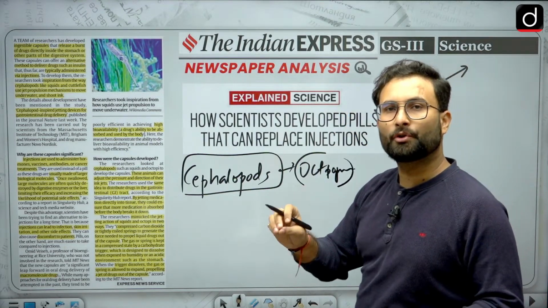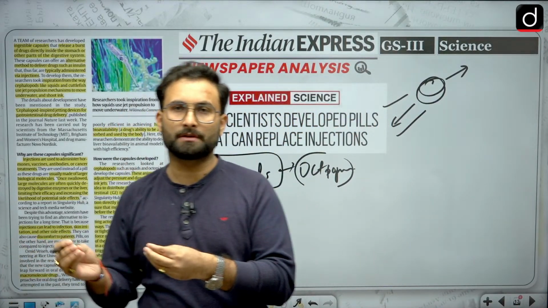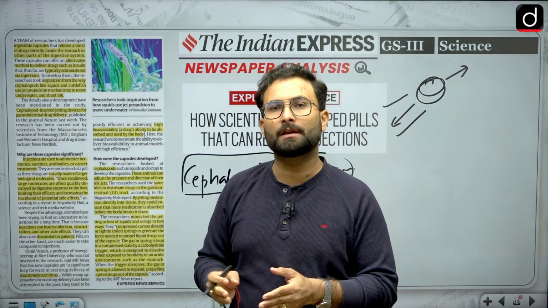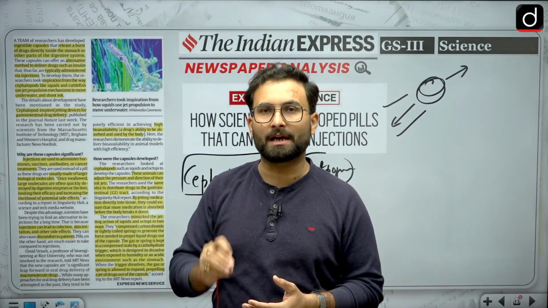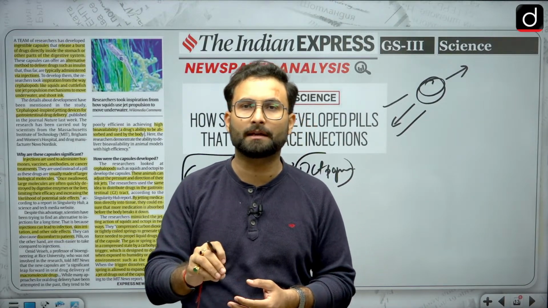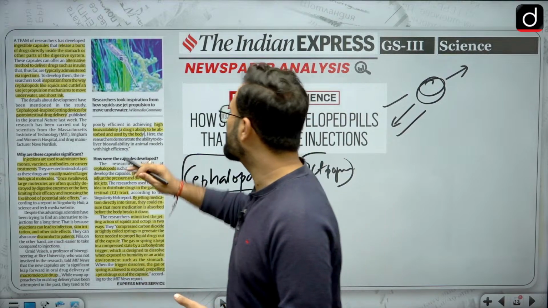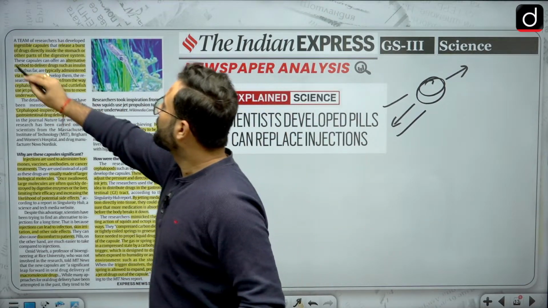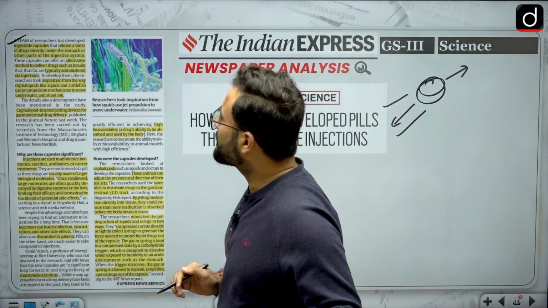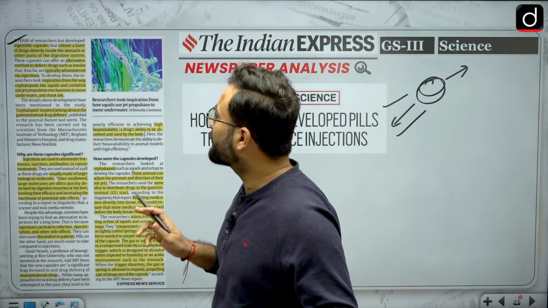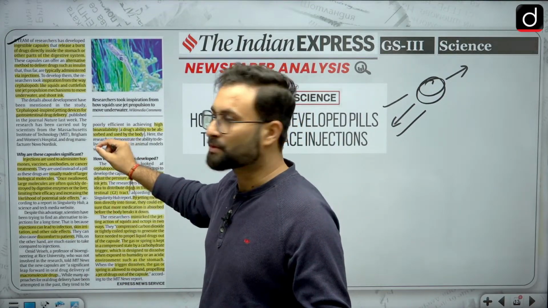That kind of theory they have decided to use in drugs, which you can take orally. Since they are used with jet propulsion, they will move directly at a faster pace and reach the targeted area, so that, as I told you, the efficiency will increase. So let's see what is happening. A team of researchers has developed ingestible capsules that release a burst of drugs directly inside the stomach or other parts of the digestive system. They are not starting to digest inside your mouth as oral pills do.